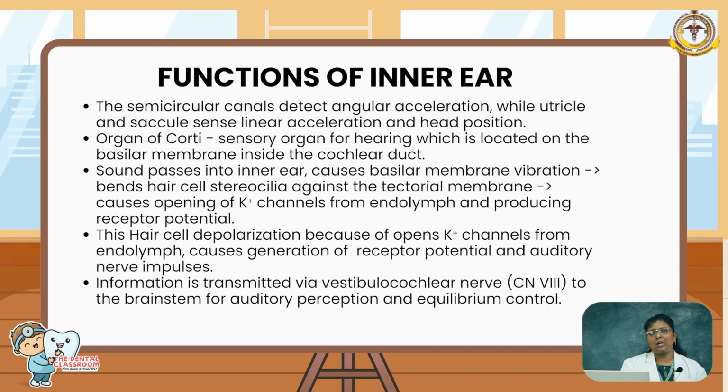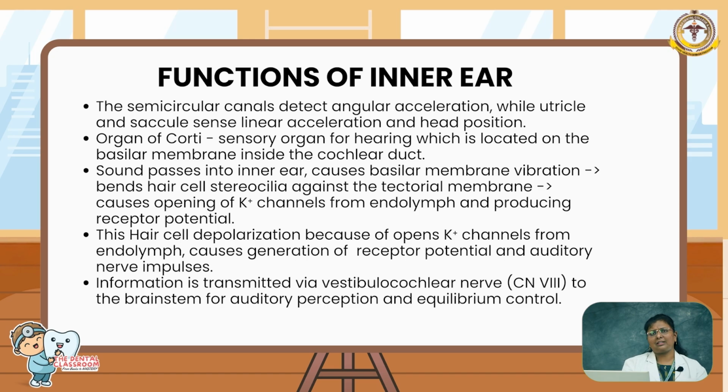Then whenever the sound vibration is passed into the organ of Corti with the help of the oval window, passing the vibration to the membranous part of the cochlea, the hair cell has stereocilia on top which move according to the vibration. Whenever they move, they allow the potassium channels, the mechanically gated channels, to open. This allows potassium to get inside from the endolymph.